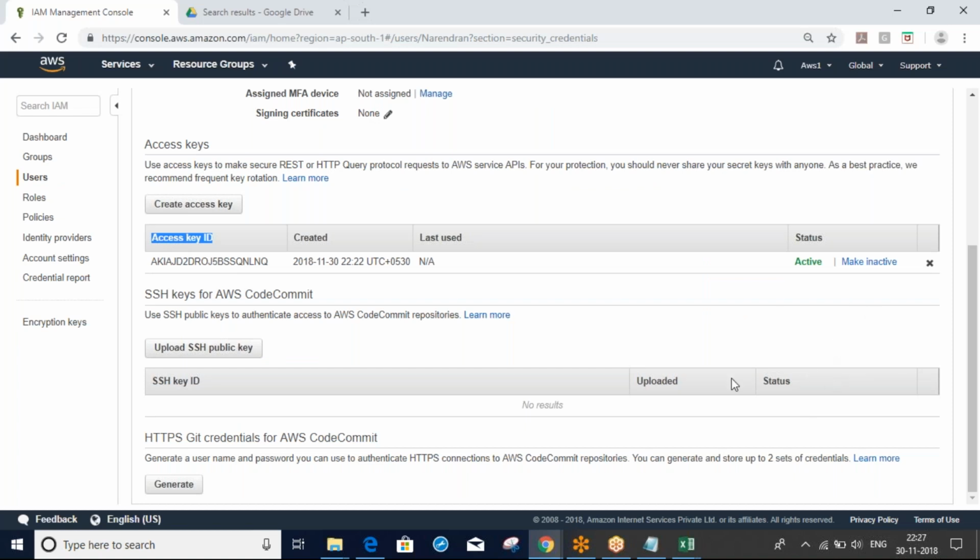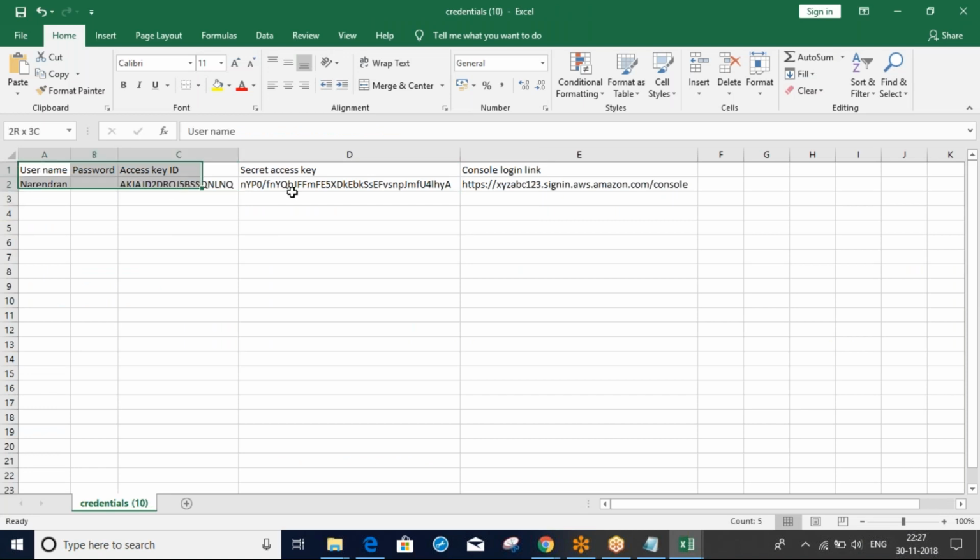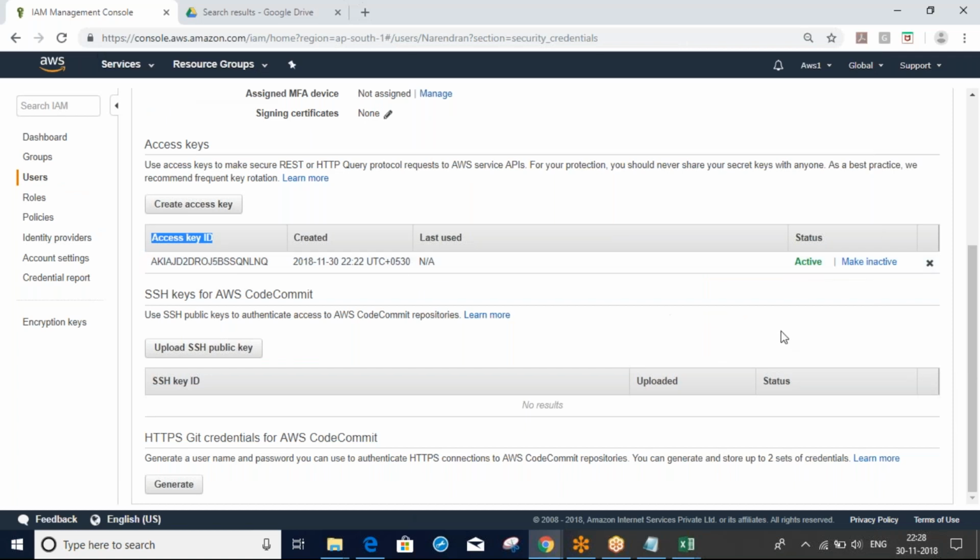If I miss the key, again I can generate using create access key. For example, here I saved this file. I downloaded it. What I will do is send these details to the user who requested it, the client. I will send a mail. After a few days, he forgot this file, or he lost his file, or he deleted it. If he lost his key, we can't regenerate the same access key.